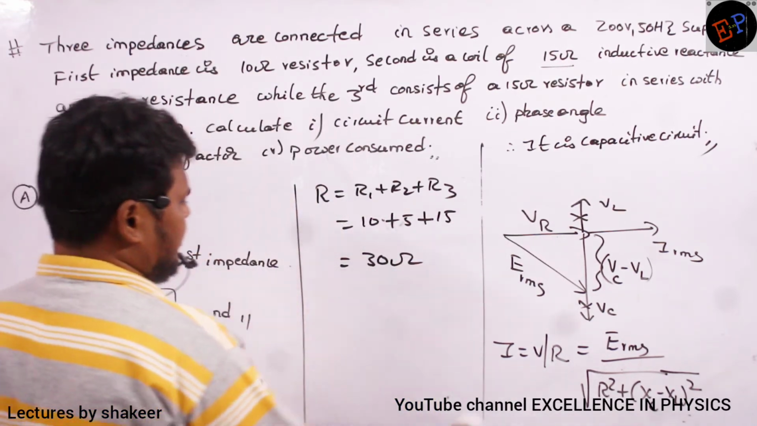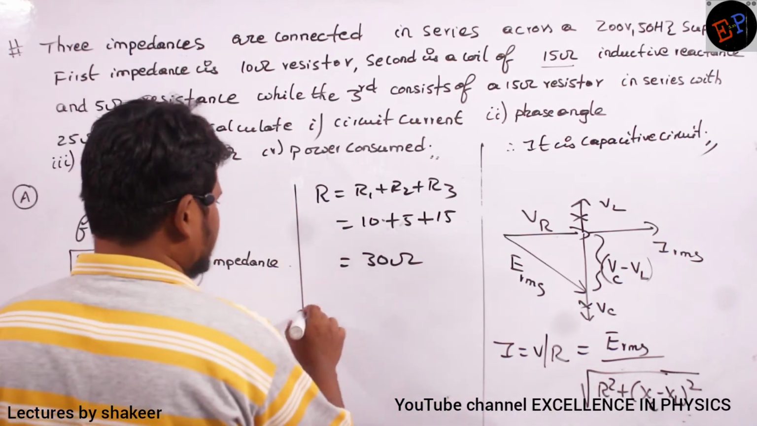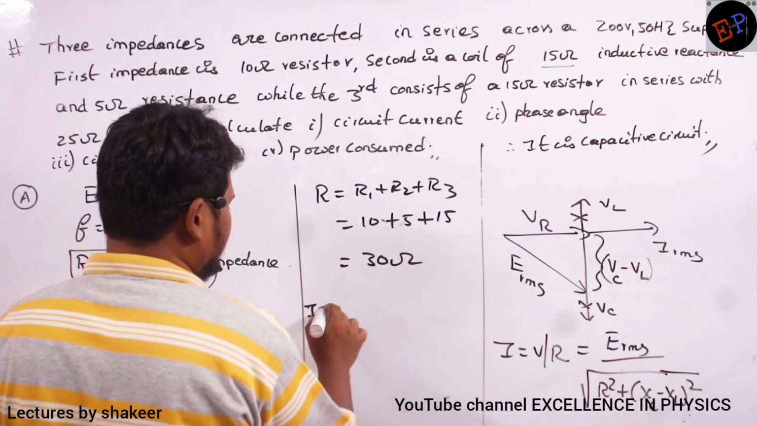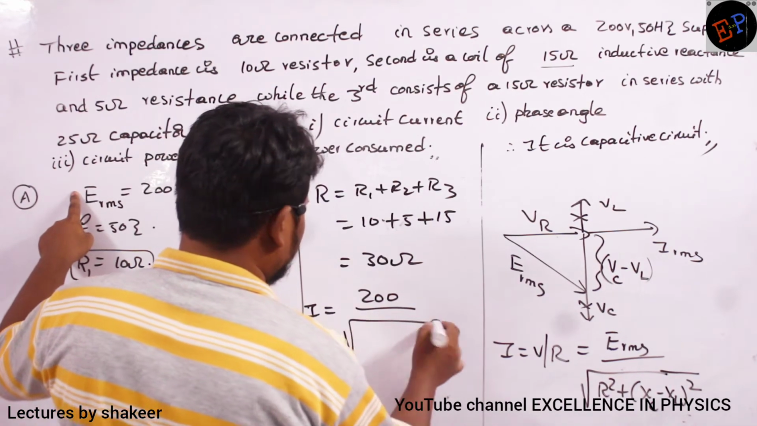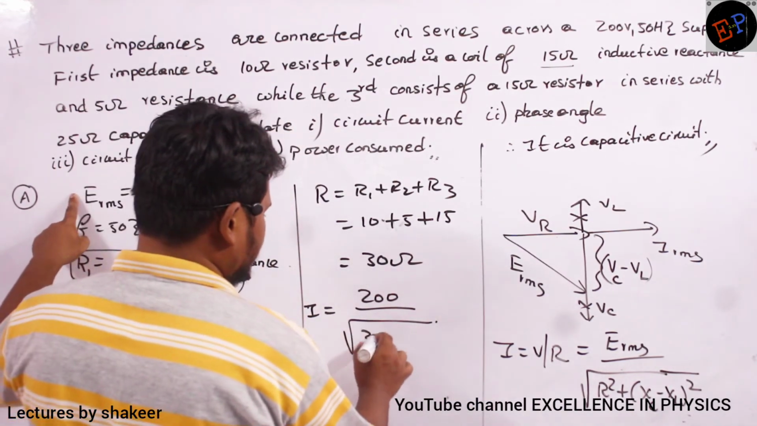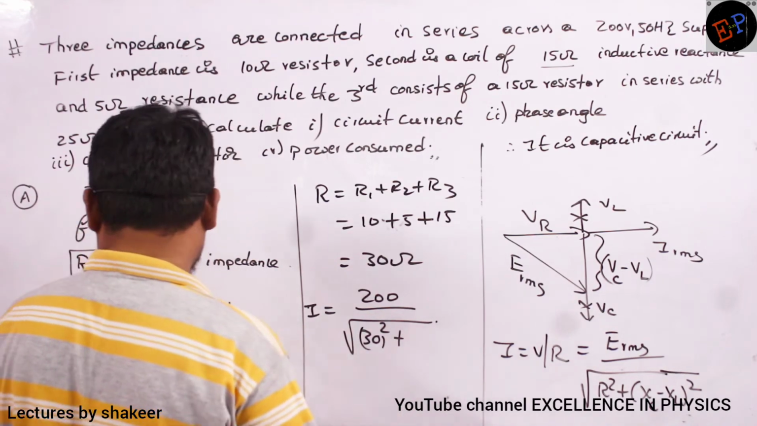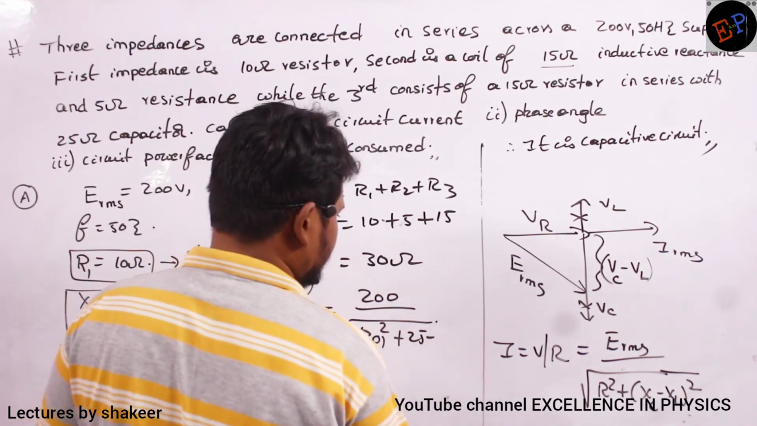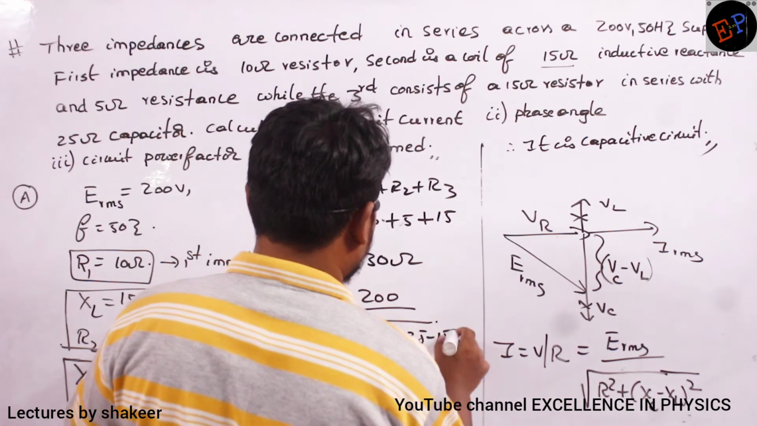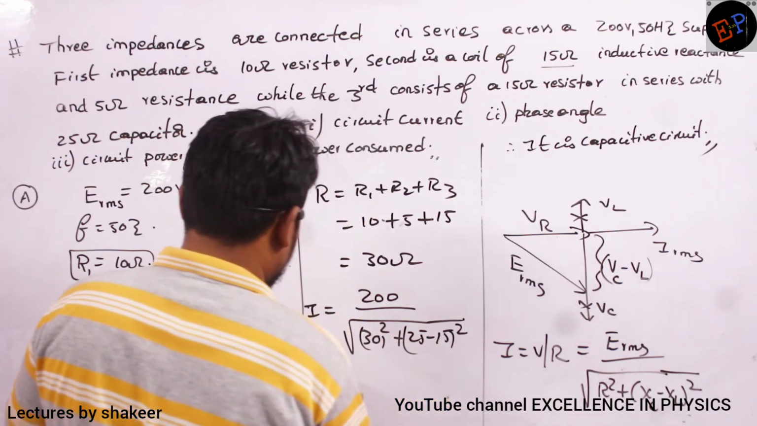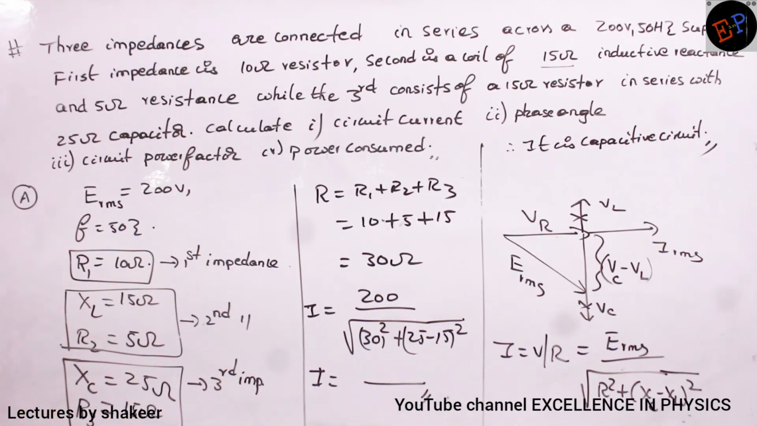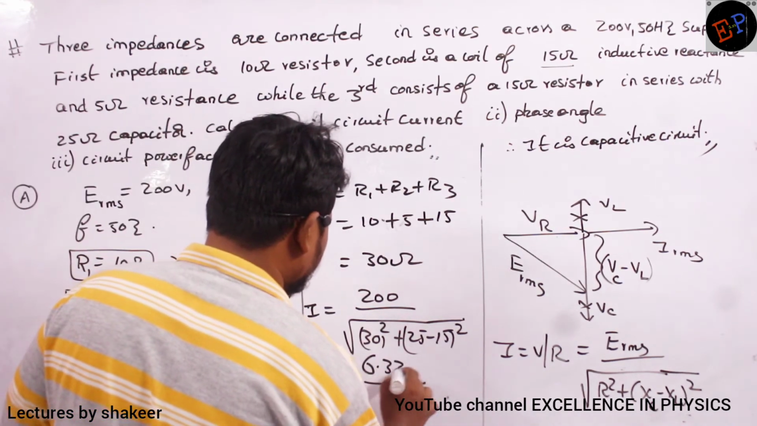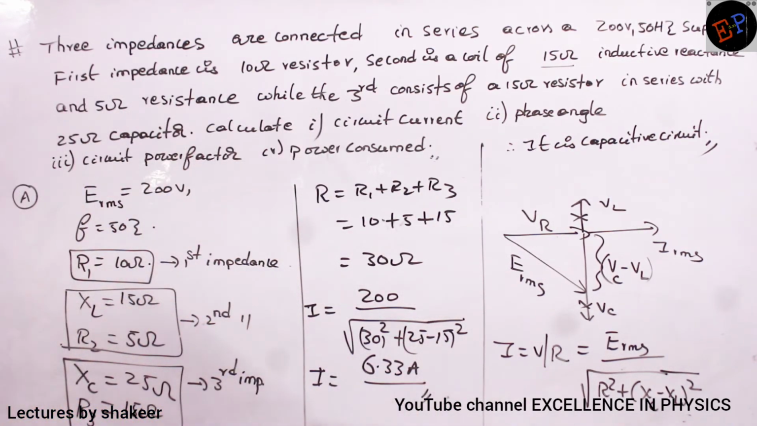Clear? And XC and XL values are already present. So therefore, what is the total I value? ERMS 200 divided by square root of R square, R square is 30 square, plus XC is 25, XL is 15 whole square. That's it. So calculate this value, that is the amount of current which can flow in this circuit. So current should be 6.33 amperes. That is my answer.